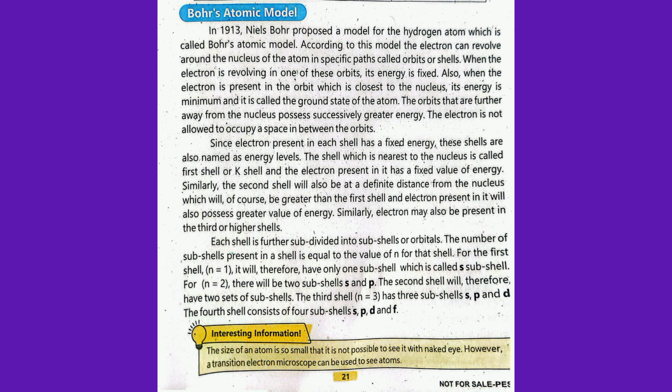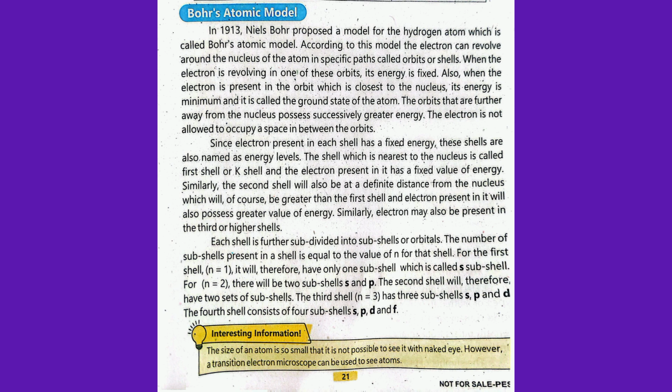The orbits that are further away from the nucleus possess successively greater energy. The electron is not allowed to occupy a space in between the orbits. Since an electron present in each shell has a fixed energy, these shells are also named energy levels. The shell nearest to the nucleus is called the first shell or K shell, and the electron present in it has a fixed value of energy.